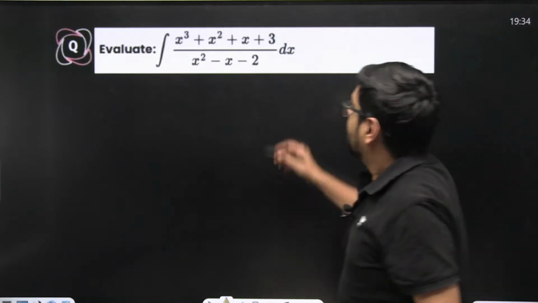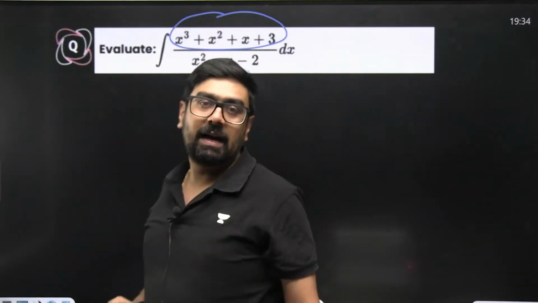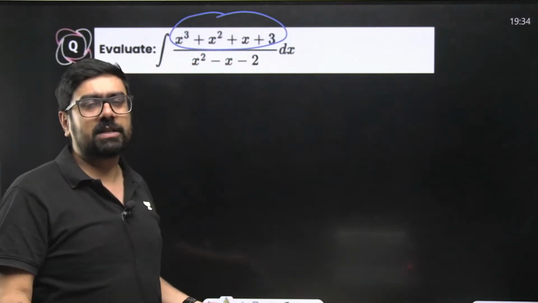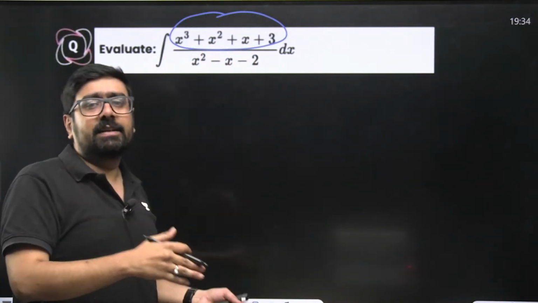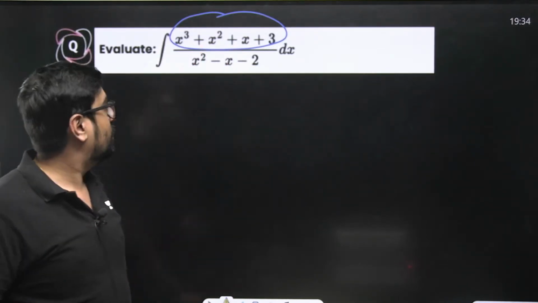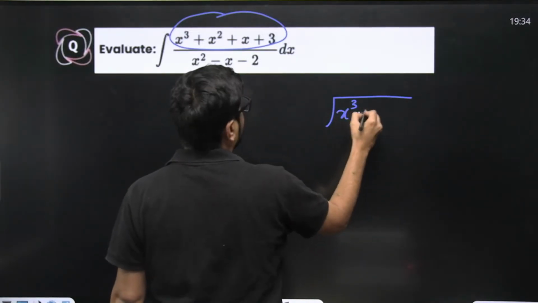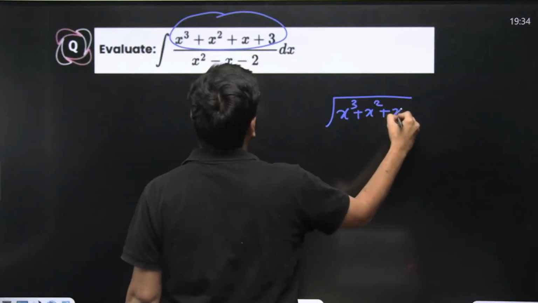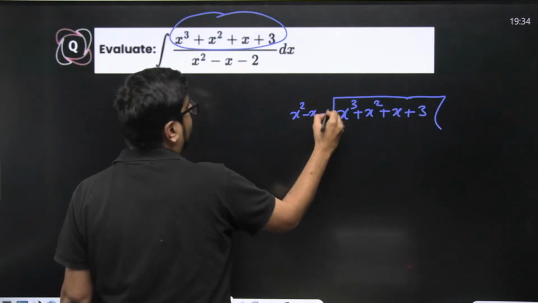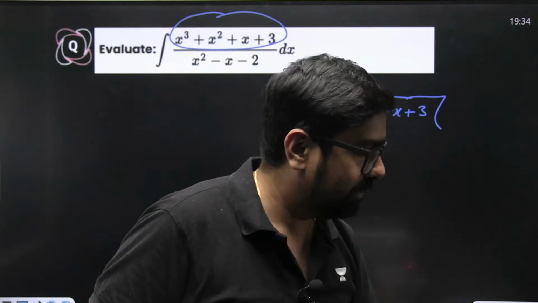You'll divide this particular polynomial by this and write it with the division algorithm, that is a equal to bq plus r, or dividend is equal to divisor into quotient plus remainder. That thing you'll have to represent this into. So let's divide this somewhere over here. x cube plus x square plus x plus 3 divided by x square minus x minus 2. Just divide it with both of the polynomials.